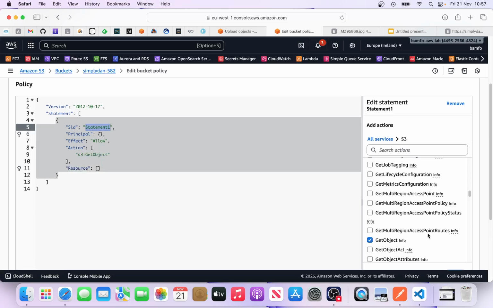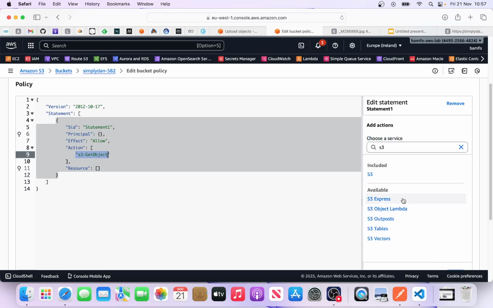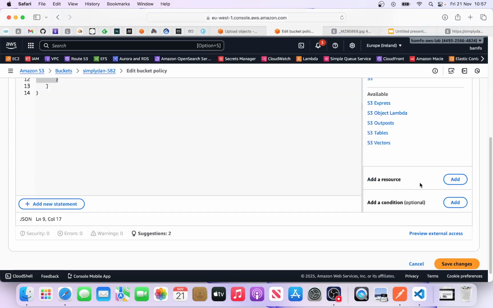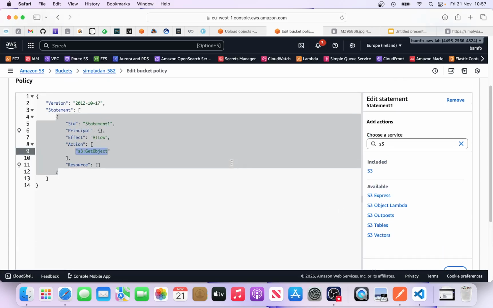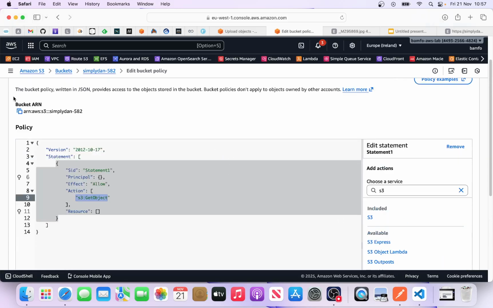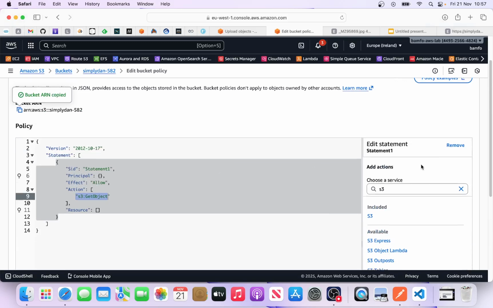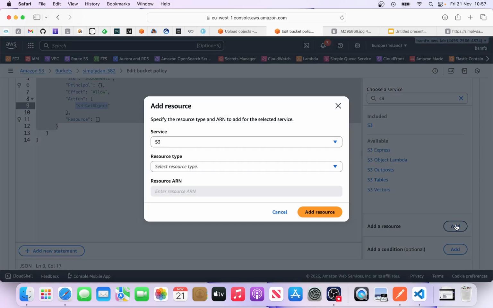Okay. Right. So can you see the policy is being written on the left hand side? So I just put get. That's part of the action. So I don't need to add anything else. What I need to do is to add resource. What resource? What object do I want them to have access to? But before that, let me grab this ARN, Amazon resource name. That's the bucket name. Scroll down and then I'll add resource.